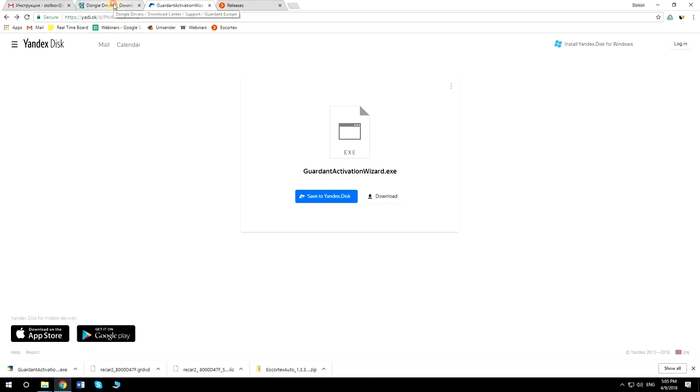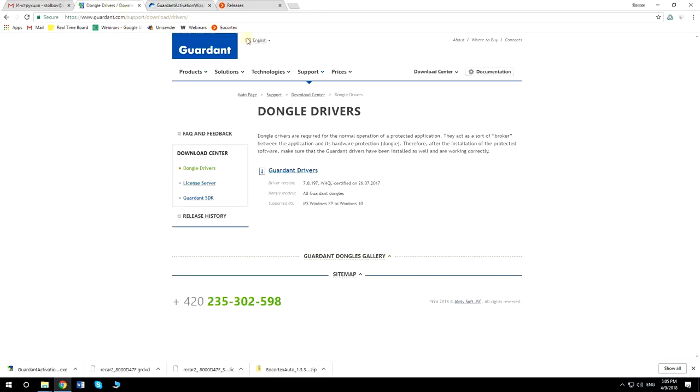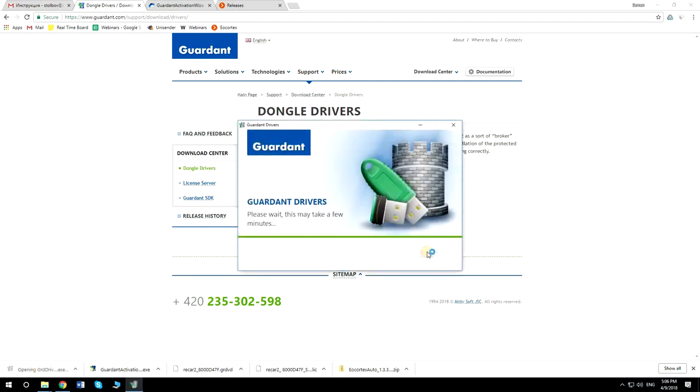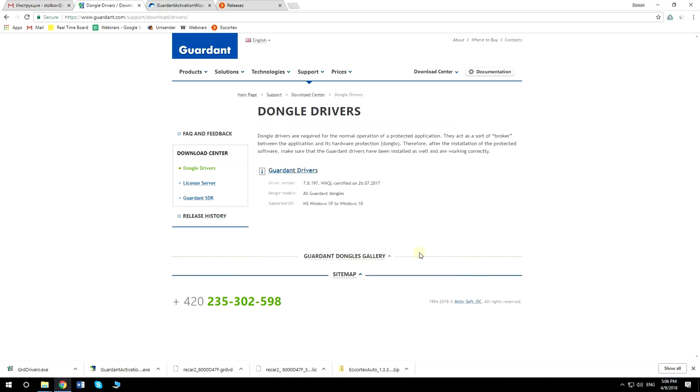Then, download the latest drivers. The link can be found in the description as well. Run the driver file. After the drivers are updated, run Garden Activation Wizard.